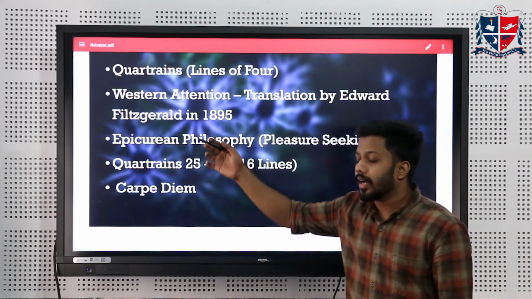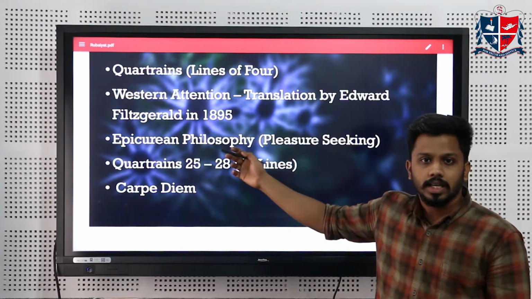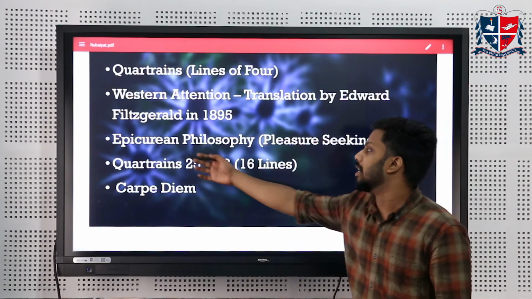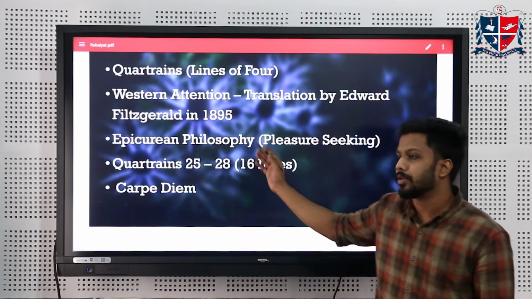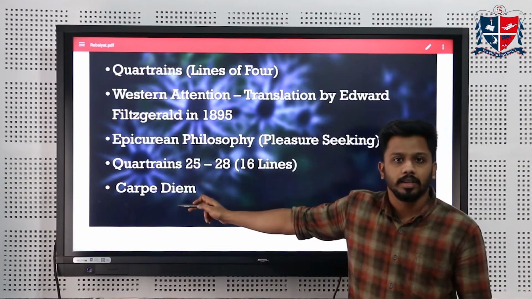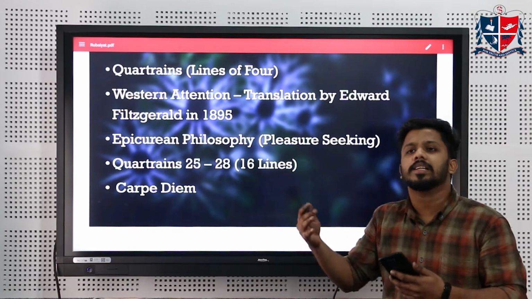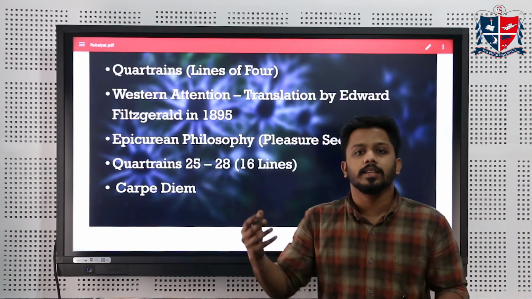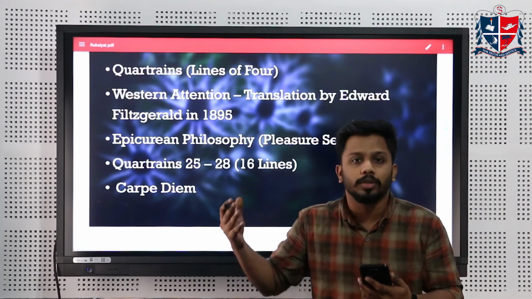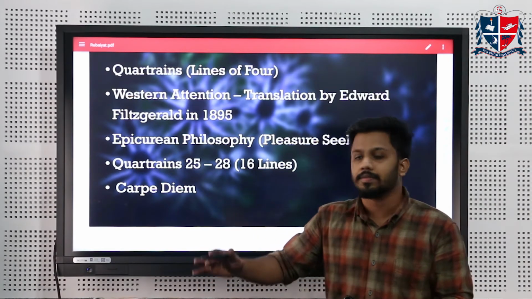And at the introduction part, at the beginning of Edward Fitzgerald's translation, he mentions Omar Khayyam's poem as having an Epicurean philosophy. Now, what is an Epicurean philosophy? It is basically related to the concept of carpe diem. What is carpe diem and what is Epicurean philosophy? Loosely translated, it can be called seizing the day or living this moment. We only have this moment, we do not need to bother about the future. It is this moment that matters. So that is basically the philosophy of carpe diem.